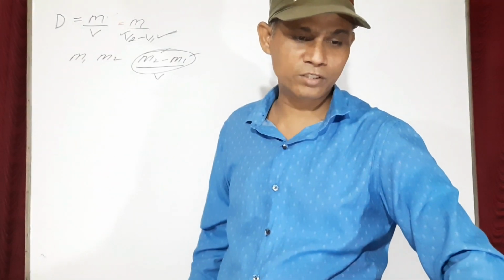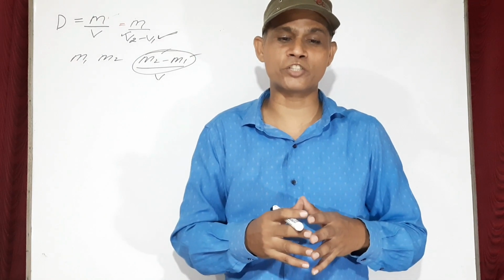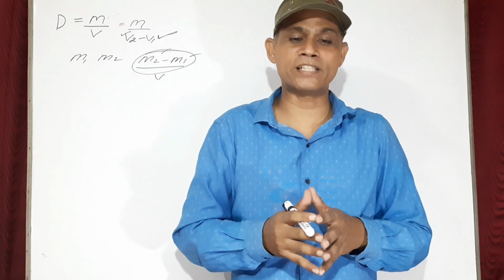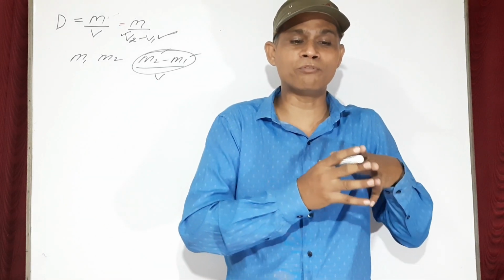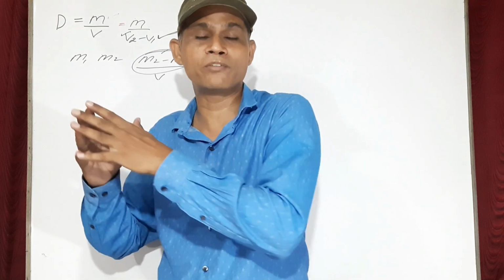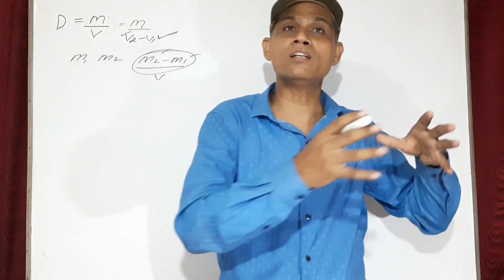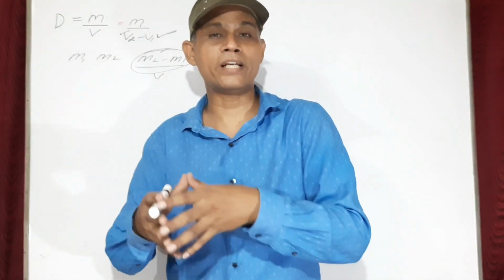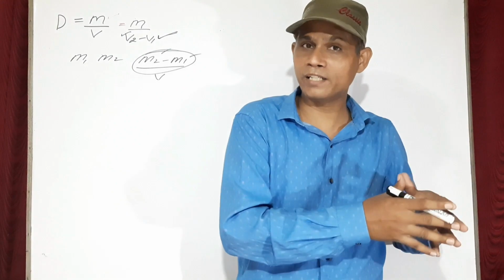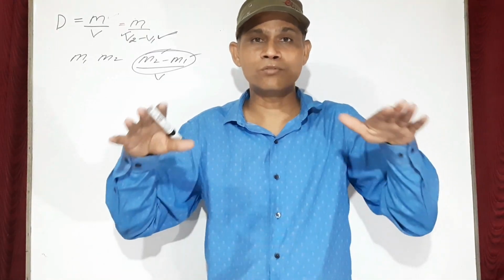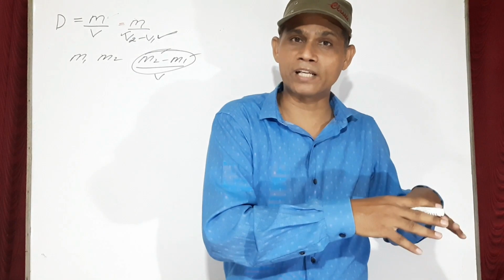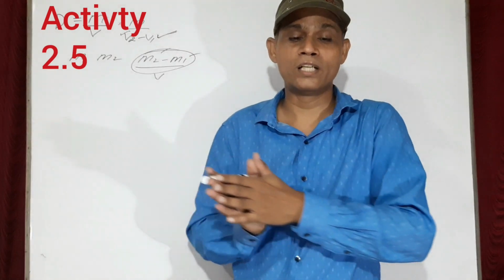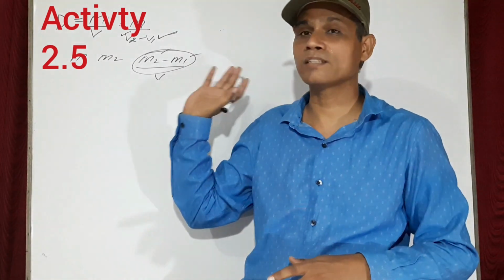Now question number 35. State the principle of flotation. Show that the object floats with the portion more outside the surface of the liquid having higher density than water. You know, if the weight of the body is equal to the weight of the liquid displaced by it, then the body will float. If the weight of the body is equal to the weight of the liquid displaced by it, in that case the body is going to float, otherwise it will sink. Now the next part you can explain with the help of an activity which is given in your book, and the activity number 2.5 is there.